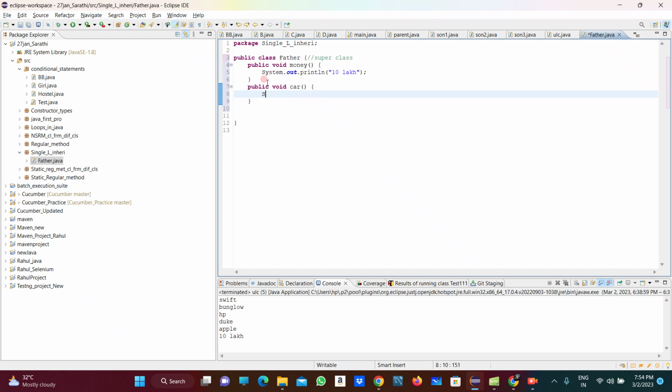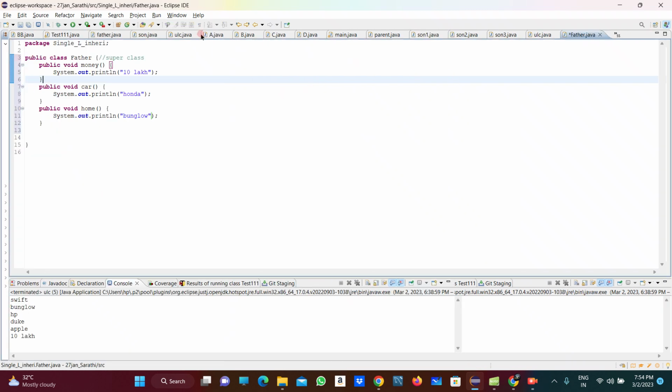Which car is the father having? Suppose a Honda car. That is the second property the father has. Then the third property is home. So I am also taking public void home, and suppose the home the father is having is a bungalow. So this is the super class I am taking.